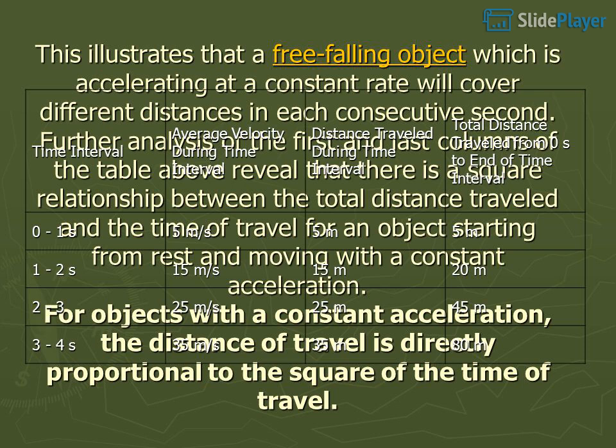Time interval. Average velocity during time interval. Distance traveled during time interval. Total distance traveled from 0 s to end of time interval. 0 to 1 s: 5 meters per second, 5 meters, 5 meters. 1 to 2 s: 15 meters per second, 15 meters, 20 meters. 2 to 3 s: 25 meters per second, 25 meters, 45 meters. 3 to 4 s: 35 meters per second, 35 meters, 80 meters.